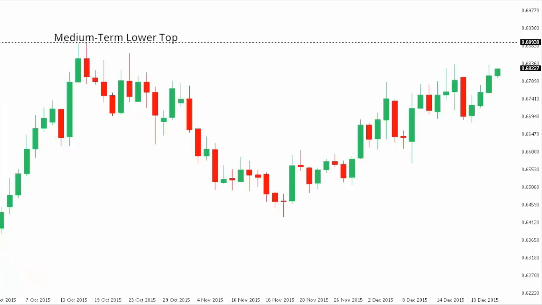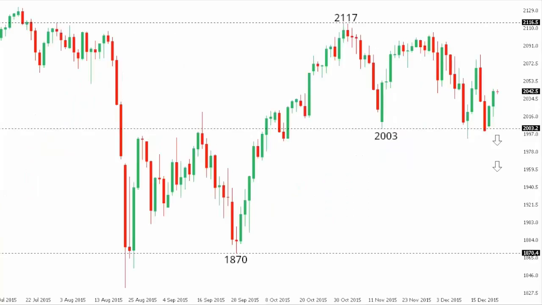Kiwi dollar. So Kiwi has been bid up over the past several days, though the market is now approaching critical medium-term resistance in the 69 area. Only back above 69 would ultimately compromise the broader downtrend here and force a shift in the structure. But inability to close above 69 will keep the pressure on the downside, with the market likely to roll over back down towards the critical multi-year lows in the 62 area from August.